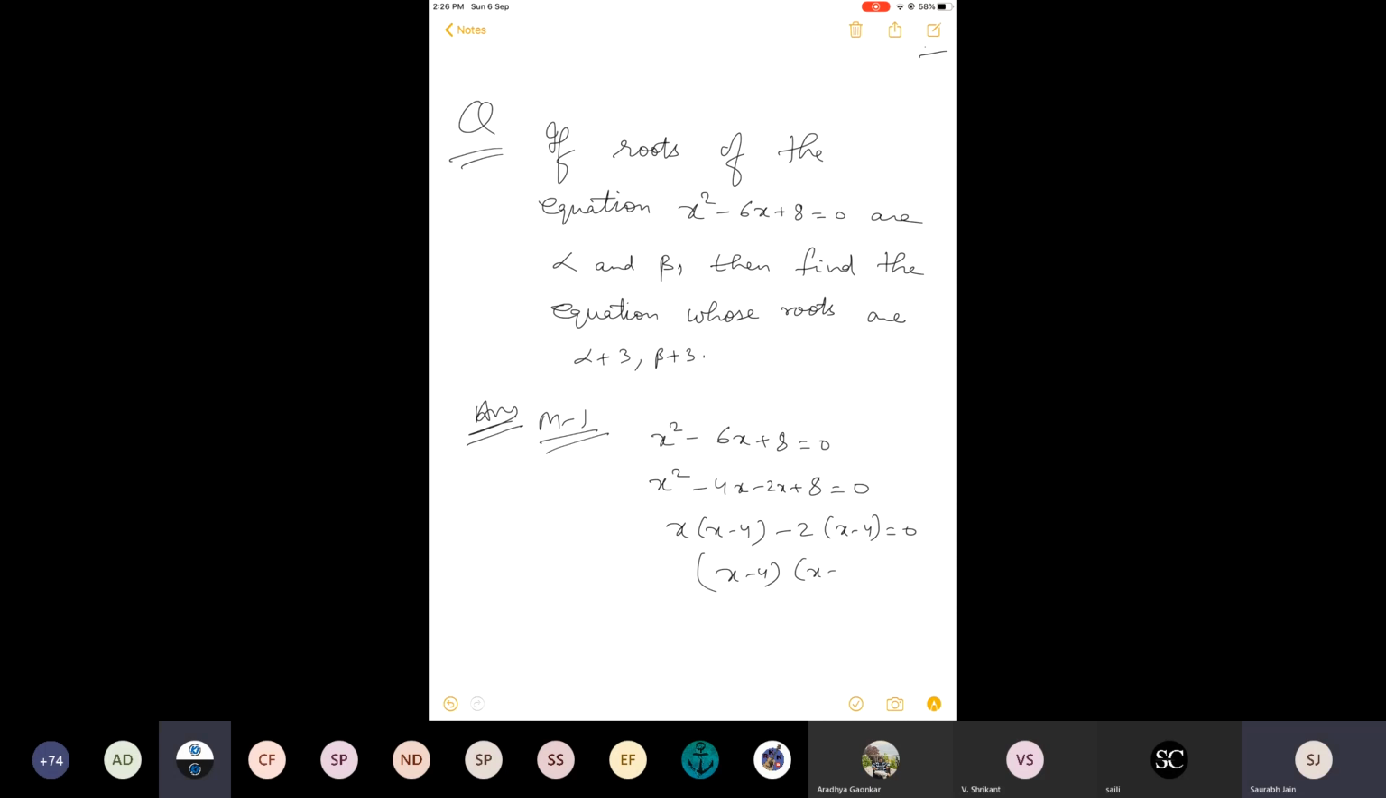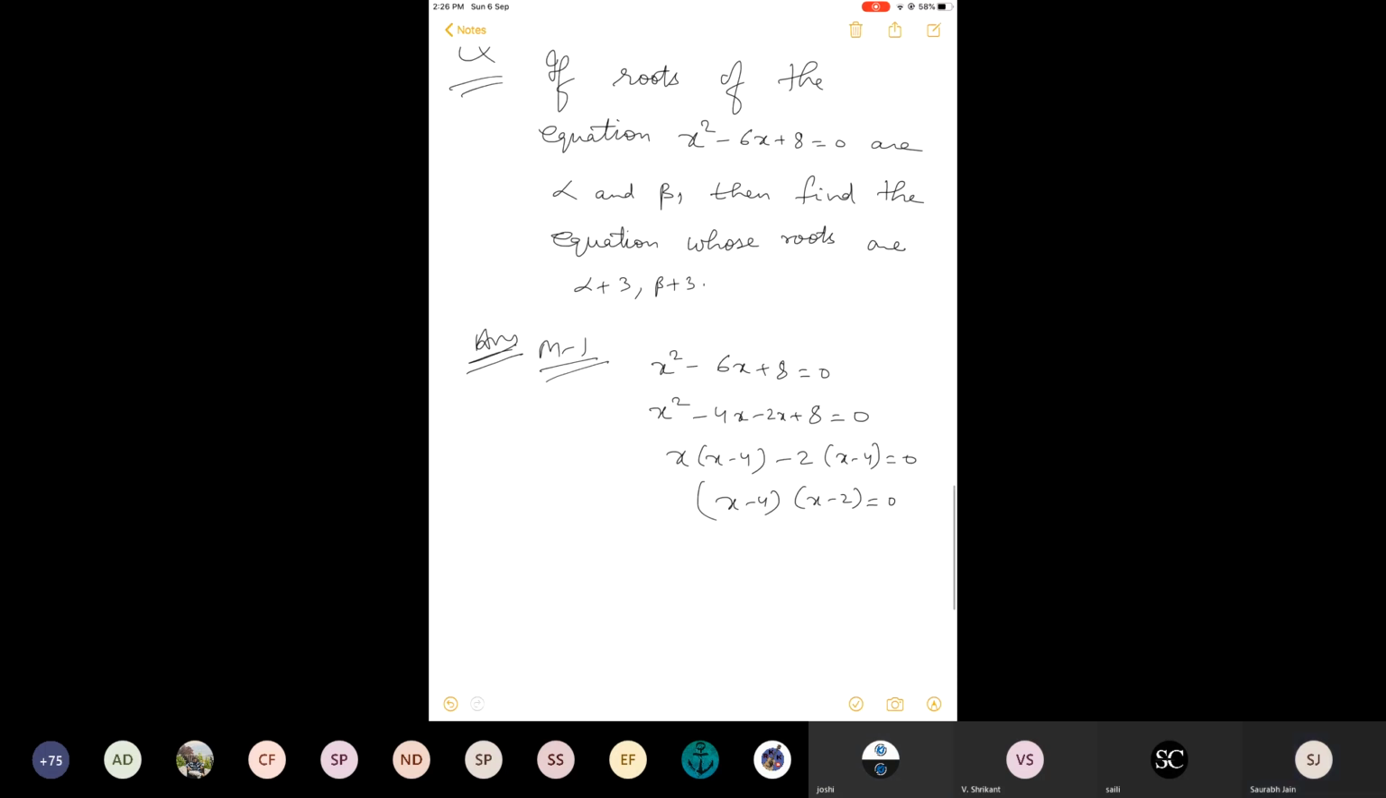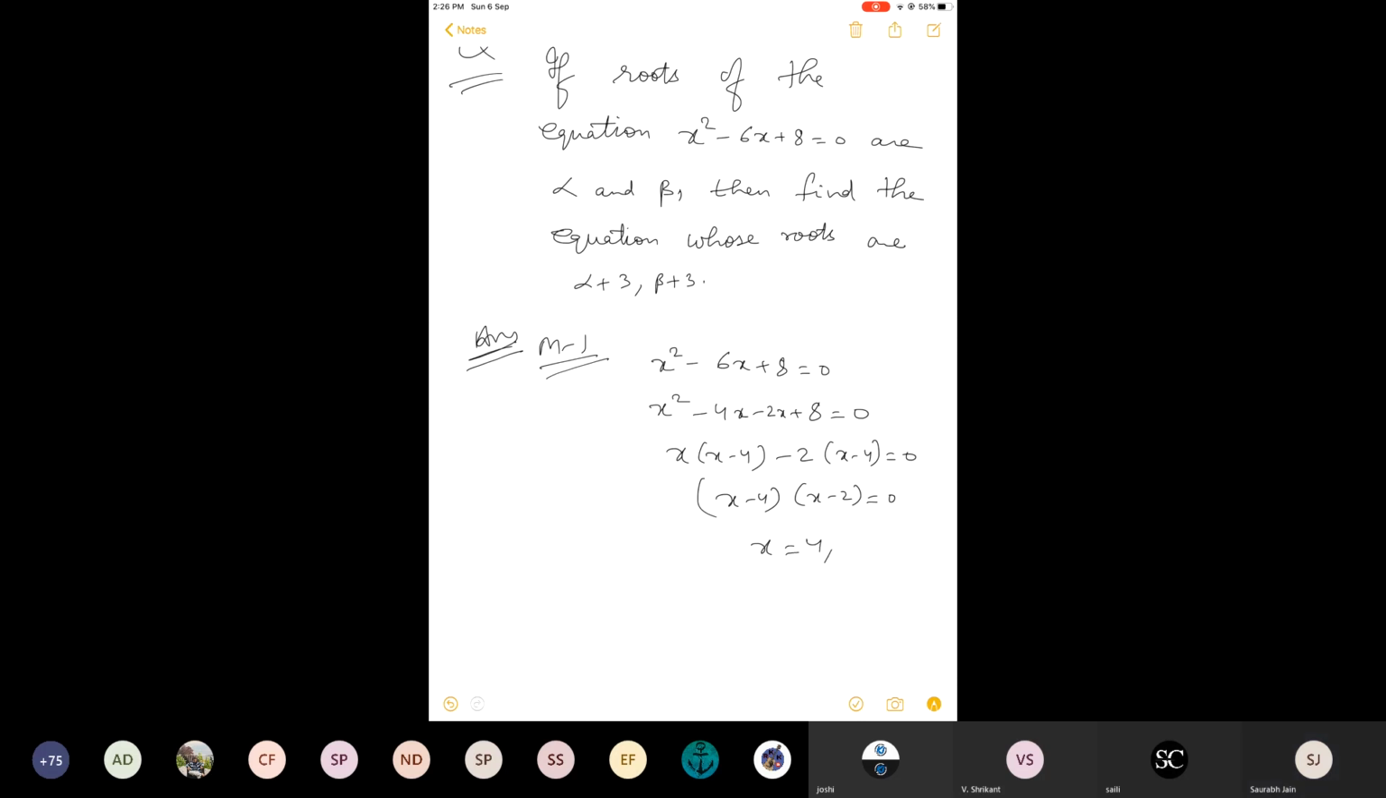Yes, we can solve by sum of roots and product of roots also, but here we can find the roots simply. So I'm finding the roots, like 4 and 2. Roots are easy to find, right?